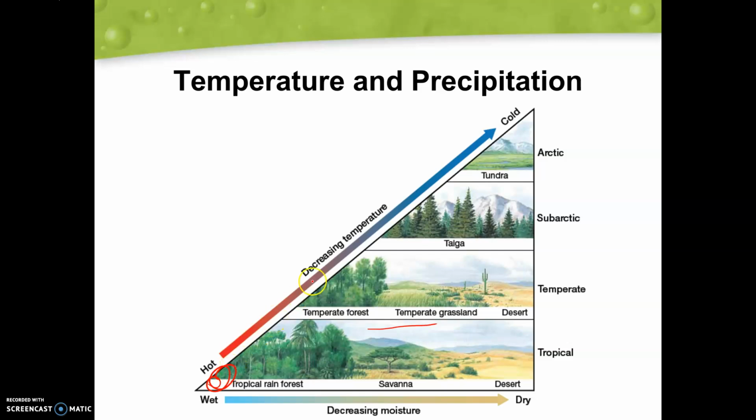Same thing is going to happen when we decrease our temperature. We might still have a lot of rainfall. We'll see our temperate forest here. But as we decrease that moisture, we're going to see less and less tall trees here. Keep going up, decreasing in temperature, we're going to see our taiga, which is our boreal forest, different type of trees here, all the way up to our Arctic, which is really, really cold and really, really dry in the tundra, where we see very little plant life here.